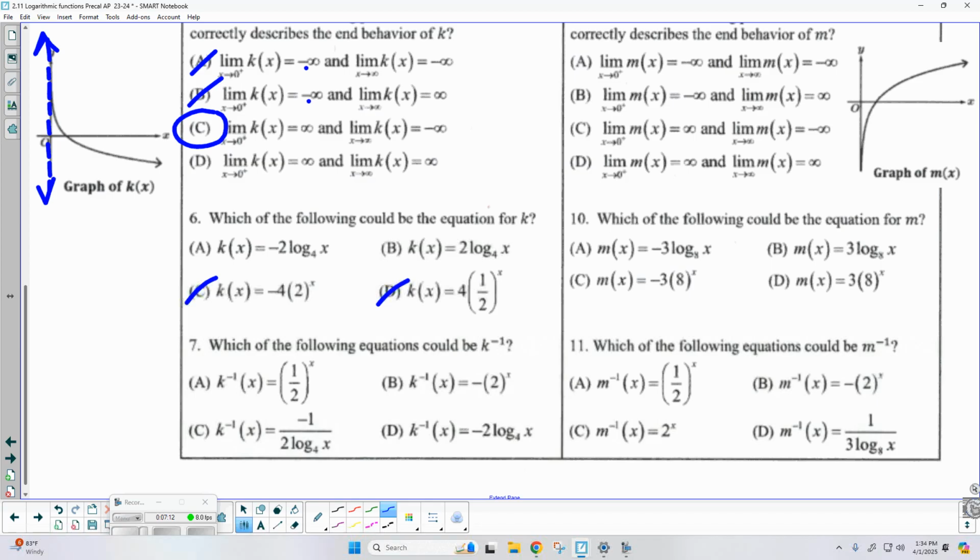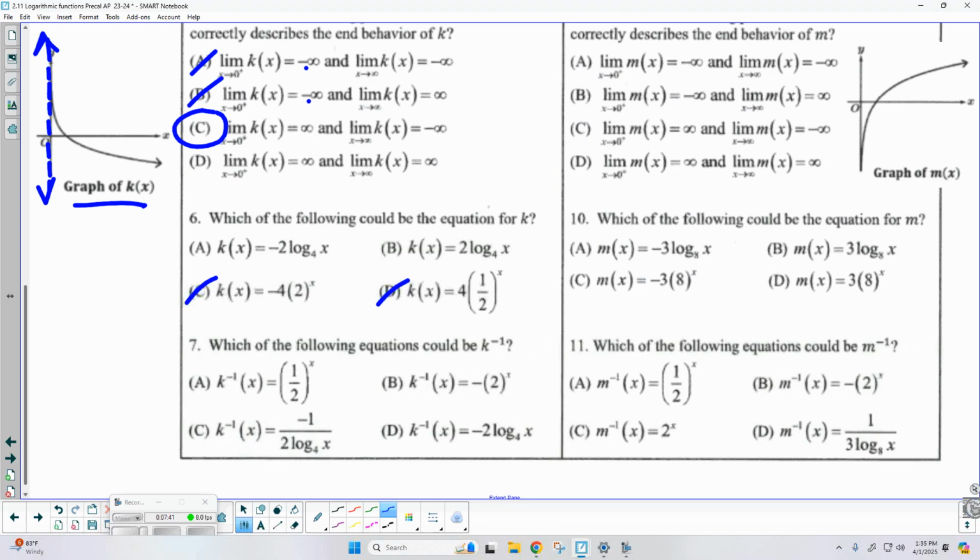So we've got -2 log base 4 of x or 2 log base 4 of x. How do I know which one could work here? Okay, so k is a decreasing function, right? So do I have a decreasing function as an answer? Okay.